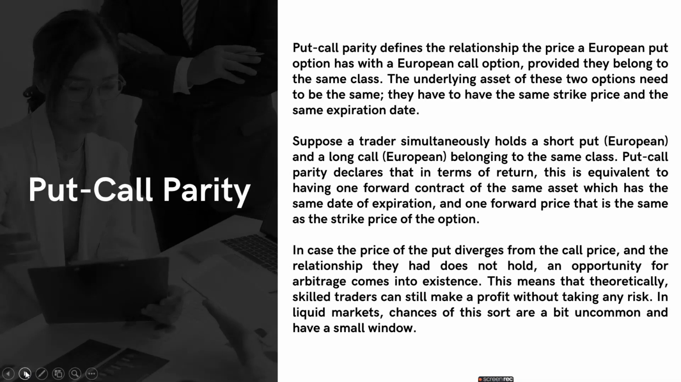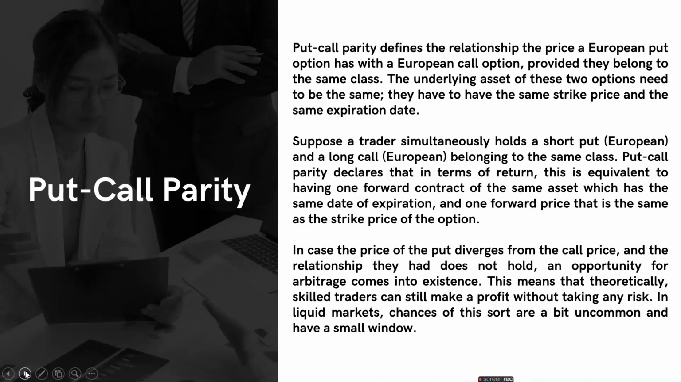Now let's talk about put call parity. It is basically a relationship between the price a European put option has with a European call option, provided they both belong to the same class. So what is the same class? A same class is basically that the underlying asset of these two options needs to be the same. They have to have the same strike price and the same expiration date.